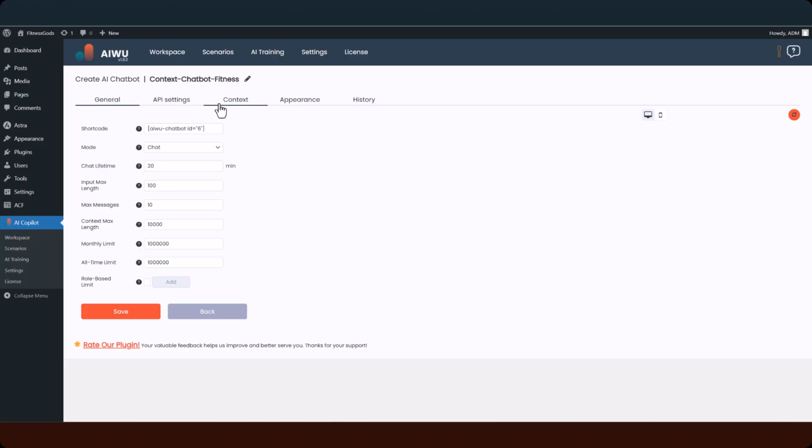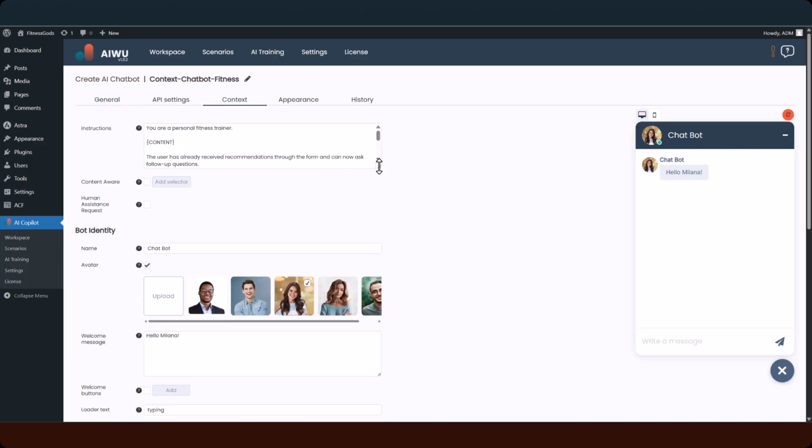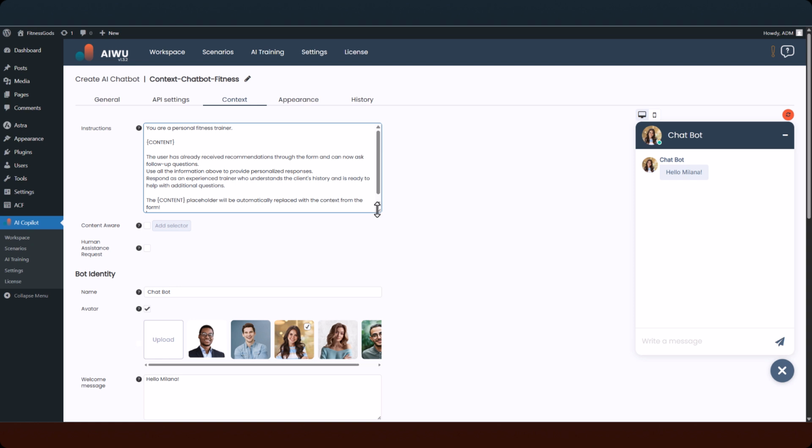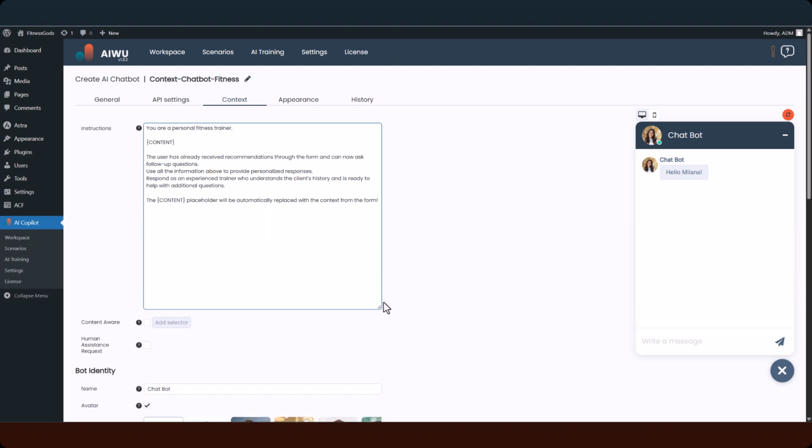The chatbot prompt. This is where the context magic happens. You must include the content selector in the prompt text. Without it, the context won't be passed through. AIWU replaces the content selector with the entire collected context. The AI gets the full picture and continues the conversation like a live consultant who remembers everything.